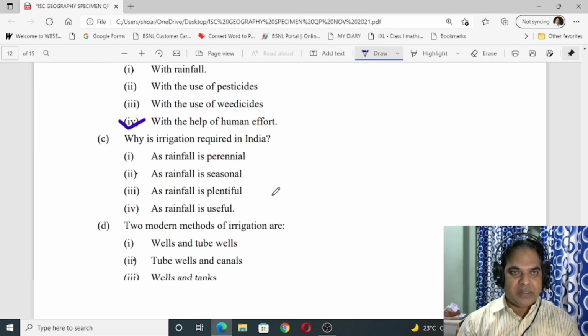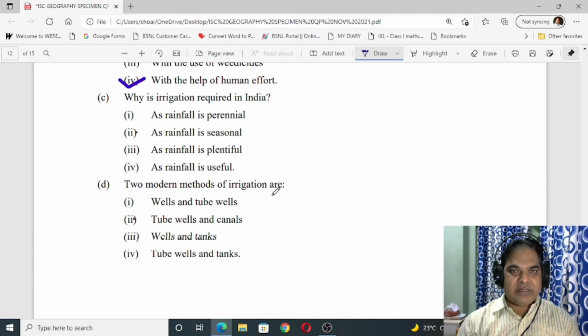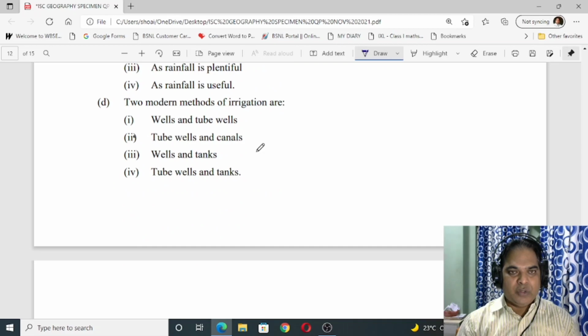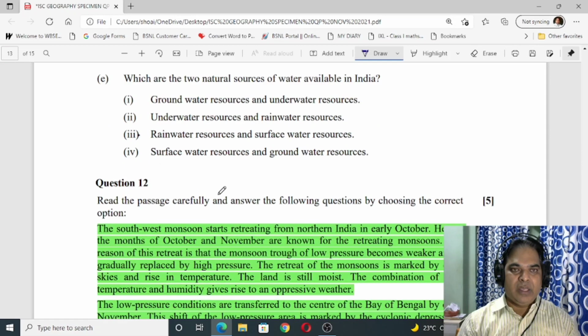Then number C, why is irrigation required in India? Because the rainfall in India is seasonal. So number 2 is correct. D, 2 modern methods of irrigations are tube wells and canals. Okay, number 2. Then number E, which are the 2 natural sources of water available in India? So it is number 3, rainwater source and surface water source.